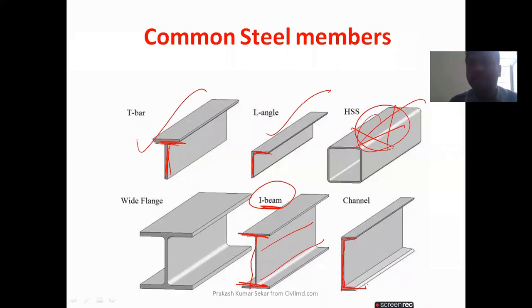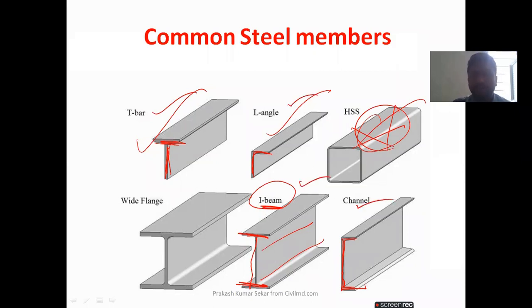So my dear students, before going to design or discuss any type of problem, you must understand how each will look. What is the I section, the T section, the angle section, or the channel section. So this is the pictorial view of all the sections.